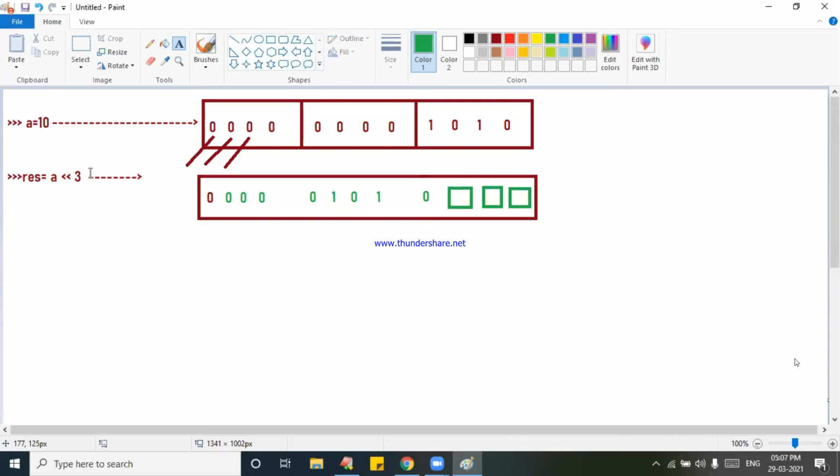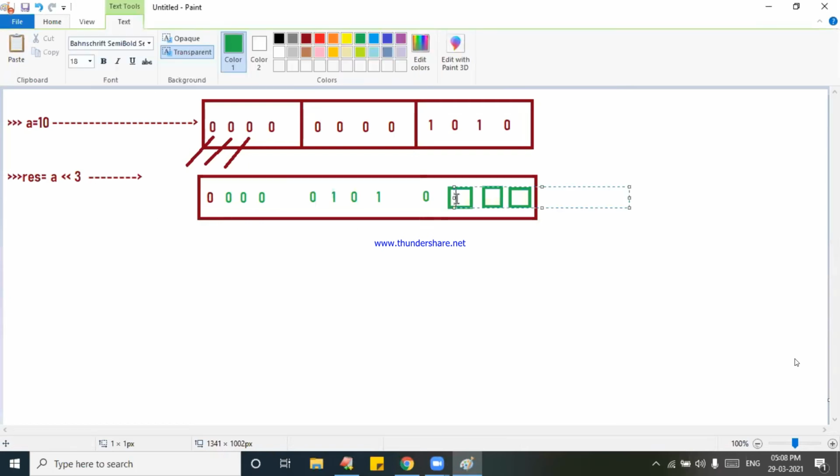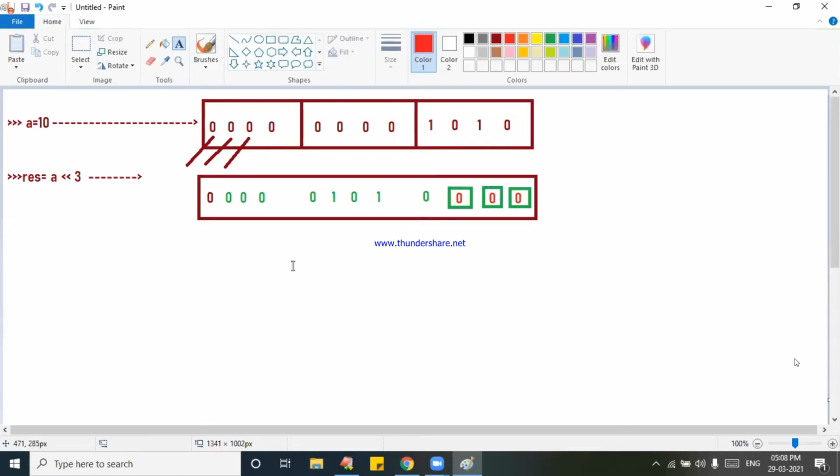When the number of bits are moving 3 towards the left side, you need to fill up with what? 0. Fill up with 0, because this is an operation tail. Now you need to convert. Now print the result.